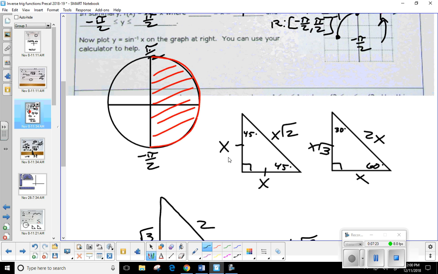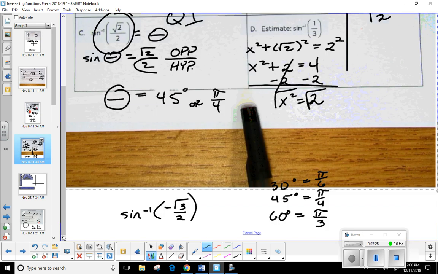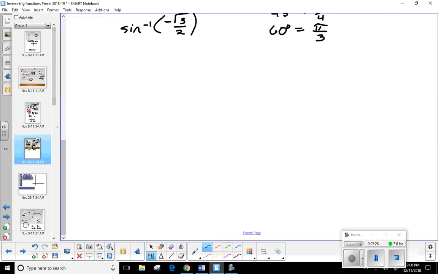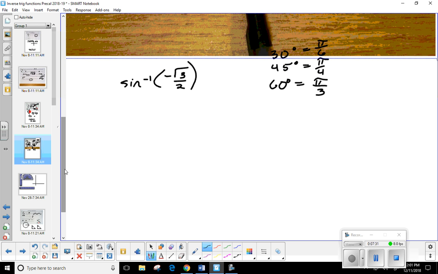Okay, so let's get back to an example. I created one here to kind of help us out. Now remember, we would like our answers to be in radians. So these degrees that are going to come up off the triangles, I went ahead and gave you the radian measures, just to be on the safe side. But if you weren't sure, you can always multiply a degree by what? How do you convert it? Pi over 180, yes. So 30 degrees is pi over 6, 45 degrees is pi over 4, and then 60 degrees is pi over 3 radians. So if you recognize it as a special right triangle, I mean, you're good. You don't have to do anything.